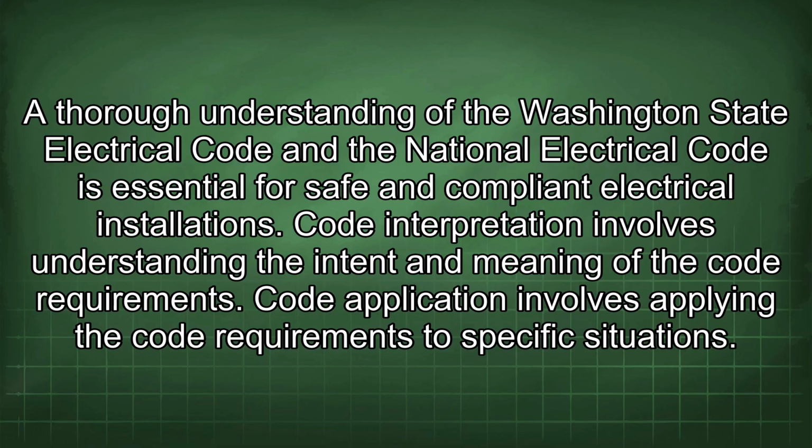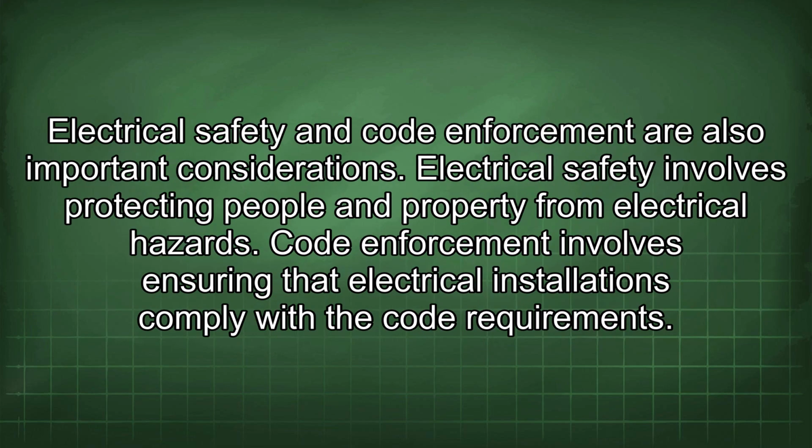A thorough understanding of the Washington State Electrical Code and the National Electrical Code is essential for safe and compliant electrical installations. Code interpretation involves understanding the intent and meaning of the code requirements. Code application involves applying the code requirements to specific situations. Electrical safety and code enforcement are also important considerations. Electrical safety involves protecting people and property from electrical hazards. Code enforcement involves ensuring that electrical installations comply with the code requirements.